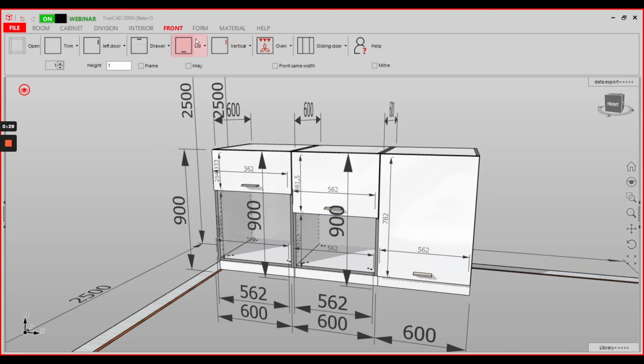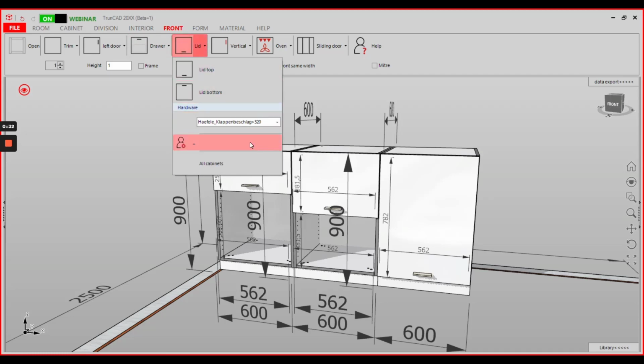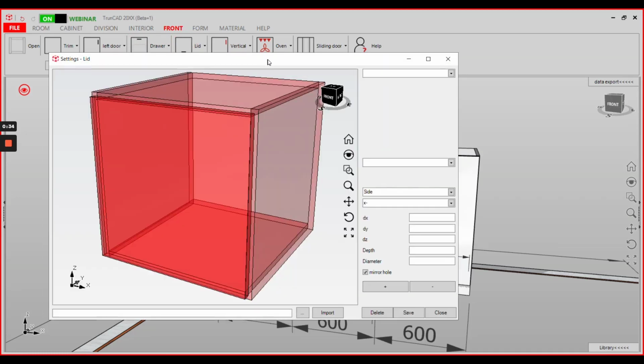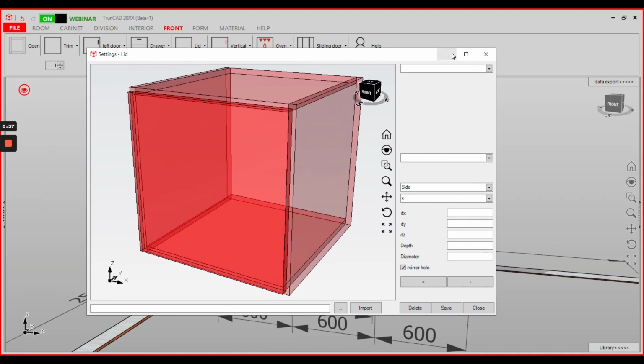First of all, go to the Front tab and open the menu for flap door settings. In this menu you can create new flap door fittings, and when you have a new fitting that has the same name as the other ones of the same series, followed by the greater than symbol and a value for the minimum height of the flap door, the correct one of those within the same series will be selected automatically.